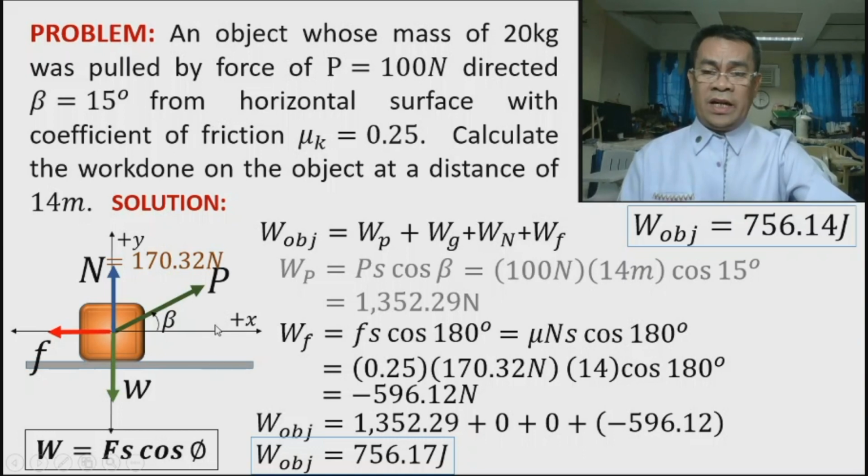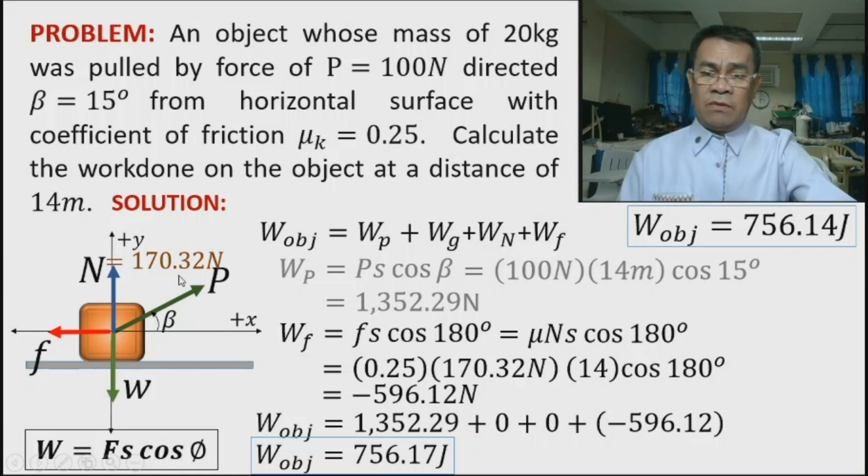But if we incline the surface, take note, our weight now is not perpendicular to displacement. So therefore, we have work done by gravity. Okay? So if this object will climb up the inclined plane, then our work done by gravity is negative.